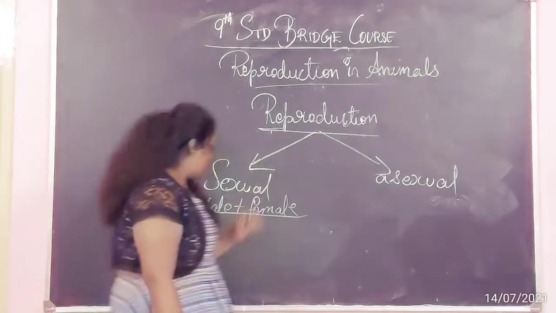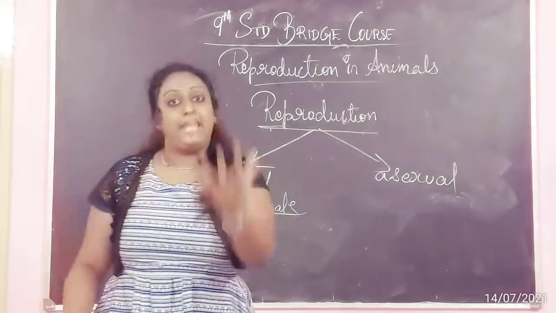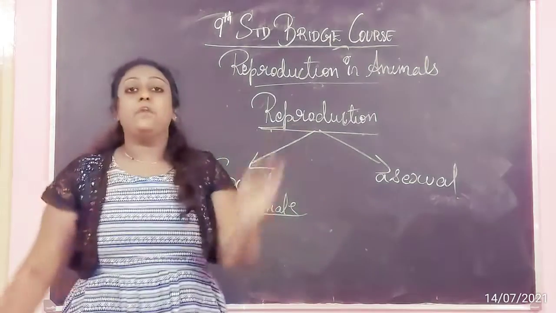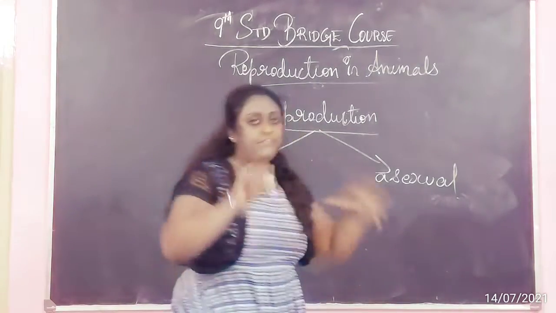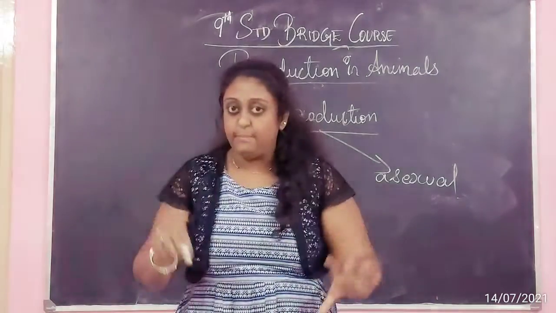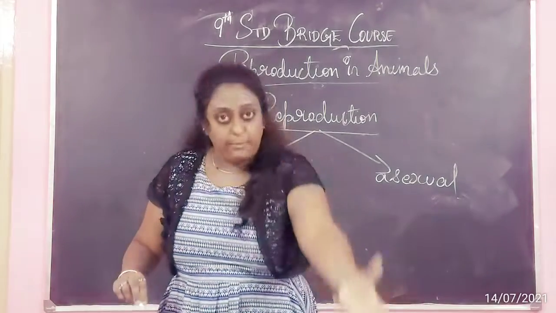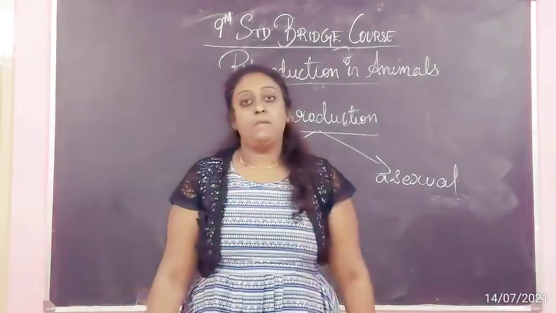See, when both male and female combine to produce their young ones, we call it sexual reproduction. When only one individual is responsible for the production of their young ones, then we call it asexual reproduction.